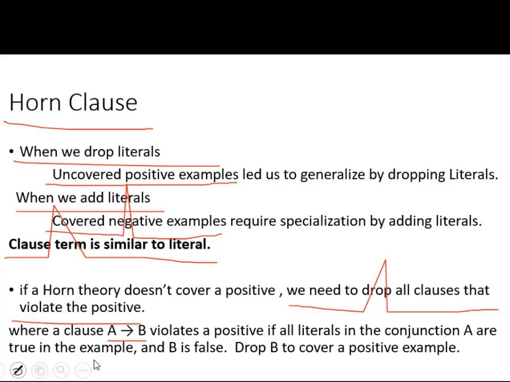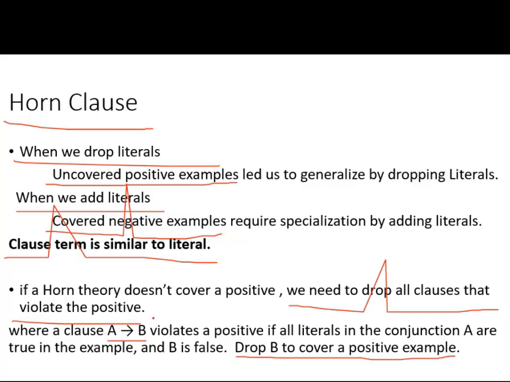Then we drop B. So this is the notation we are going to use in Horn clause. Let me tell you, what do you mean by a Horn clause?